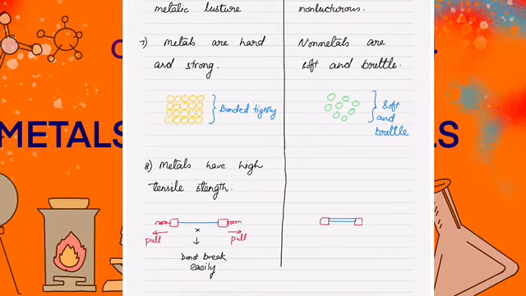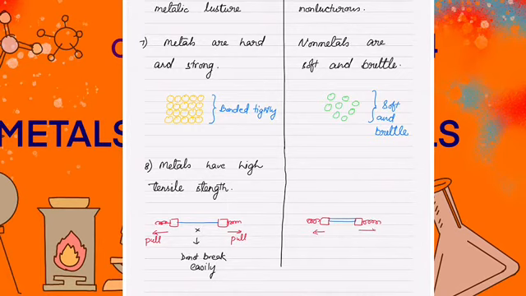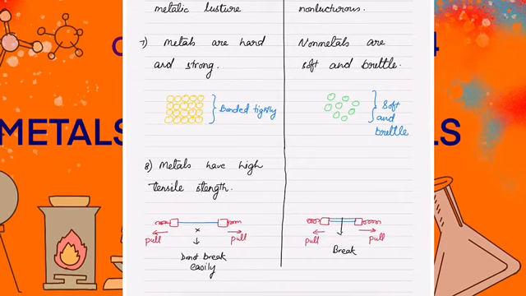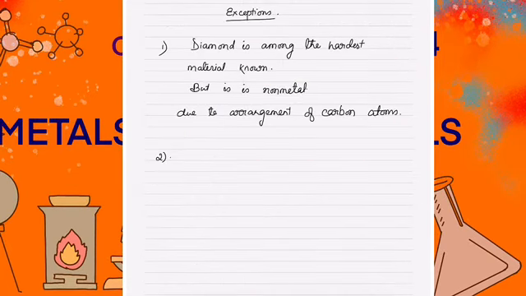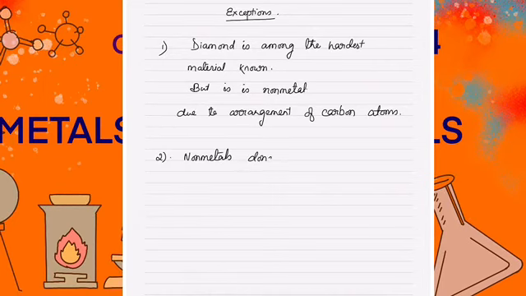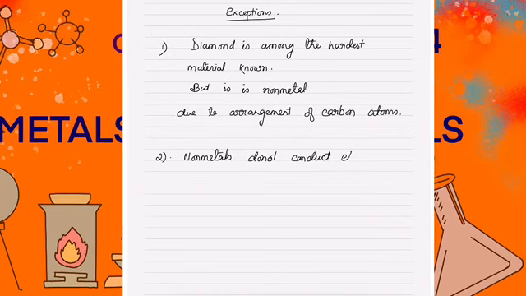Because of the high tensile strength of metals, we use metals for different purposes like making aircraft, making ropes, etc. Although we have studied these physical properties, there are exceptions, like non-metals are not so hard, but diamond is a non-metal. It is the hardest material known. It is due to the arrangement of the carbon atoms of the diamond which makes it so hard.